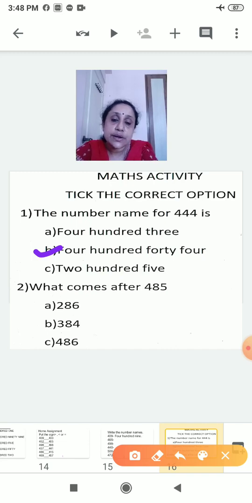Now see the next one, what comes after 485? Which one will you tick here? See, 3 answers are given and from that only one is correct. So after 485, 486.